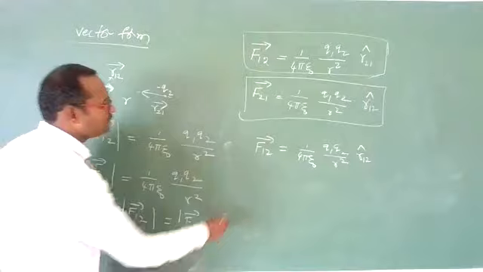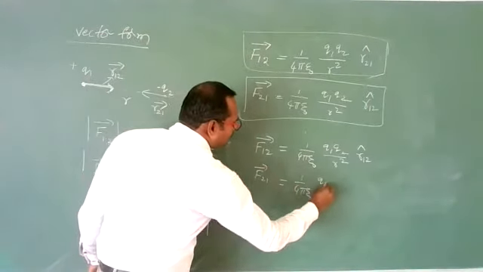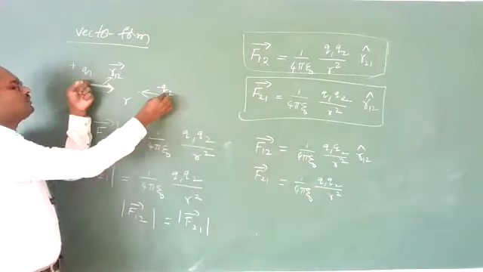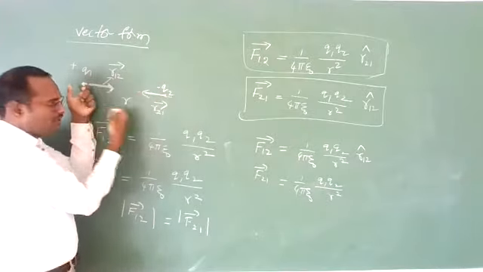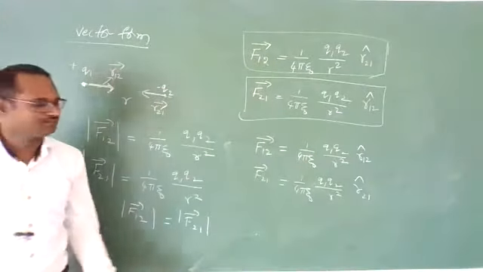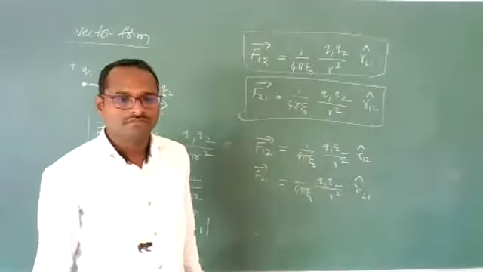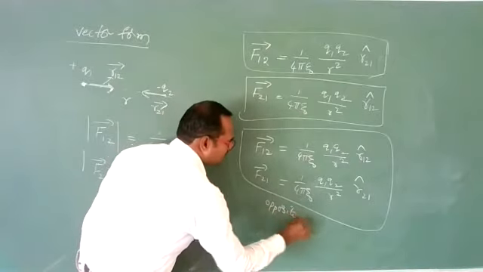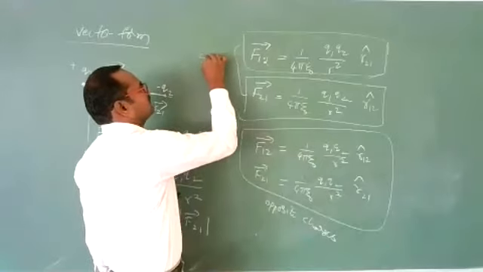Okay, similarly F21 bar can be written as 1 by 4 pi epsilon naught q1 q2 by r square into direction. On Q2, due to Q1, the force will be in this direction. Attractive force. Q1 will attract Q2 in this direction. Which direction? R21 bar, R21 cap. Attractive force. This is for opposite charges. This is for the same type of charges.